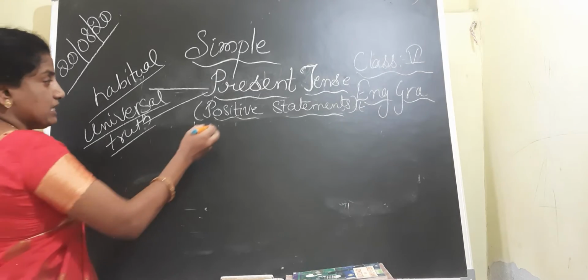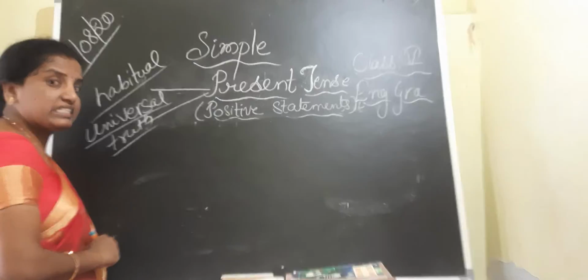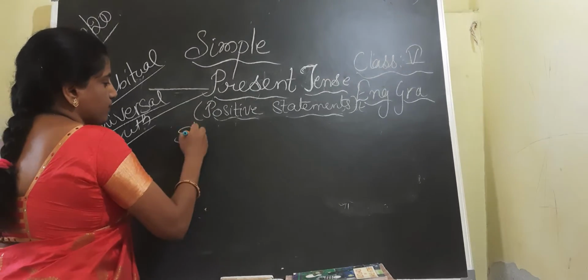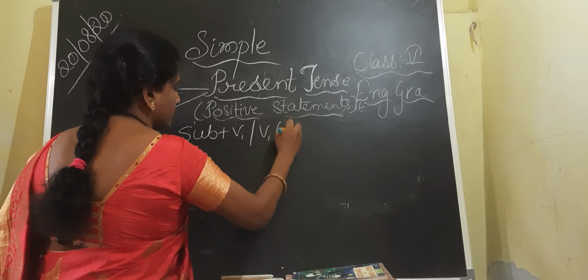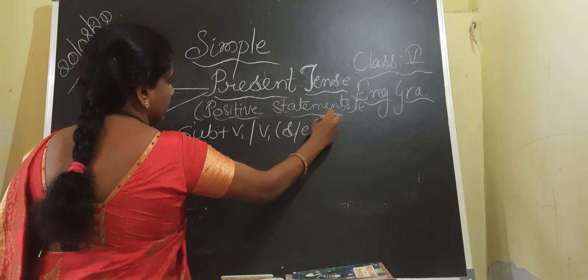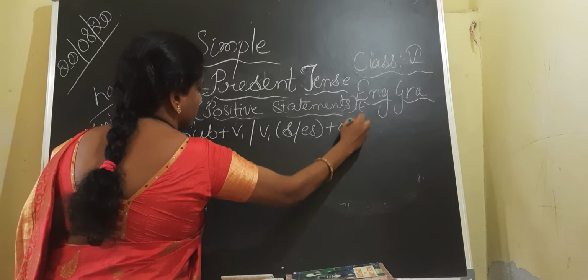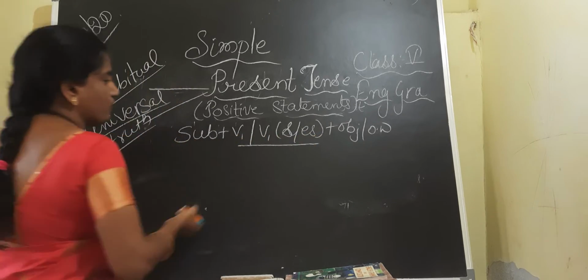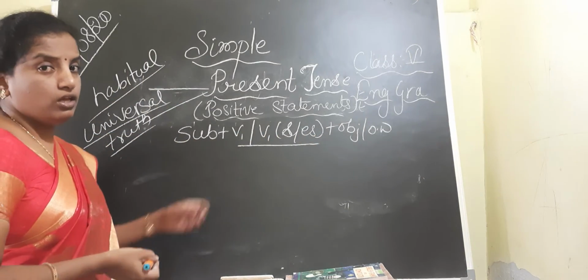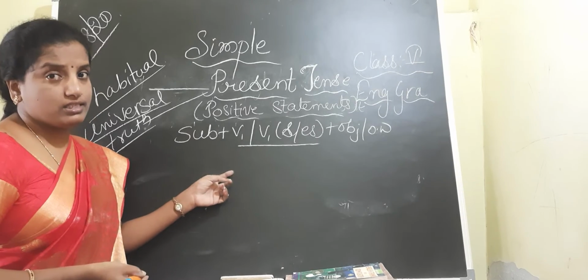Now we are discussing the positive statement structure. Subject plus V1 or V1 with s or es, along with the object or other words. Here, children, I wrote V1 or V1 with s or es. You should be clear with this.